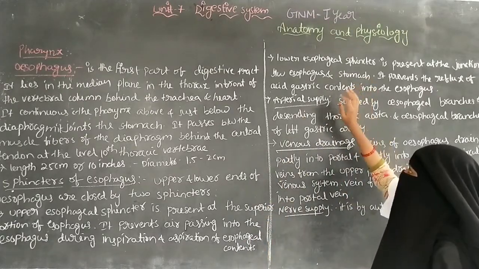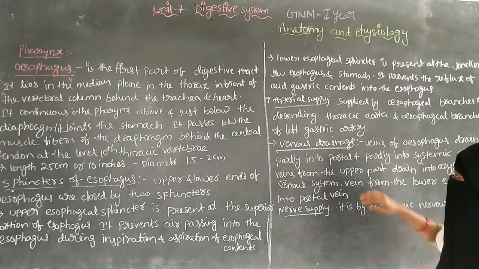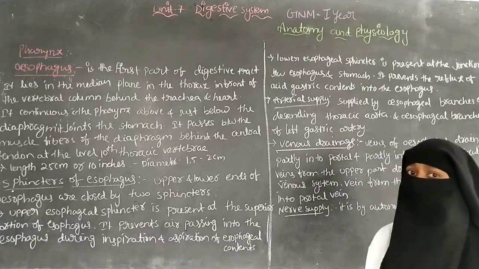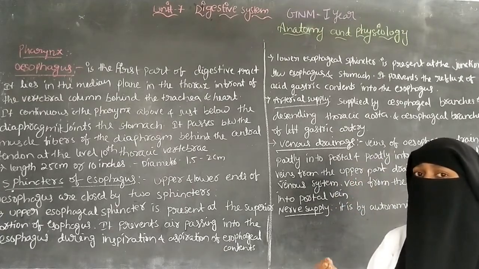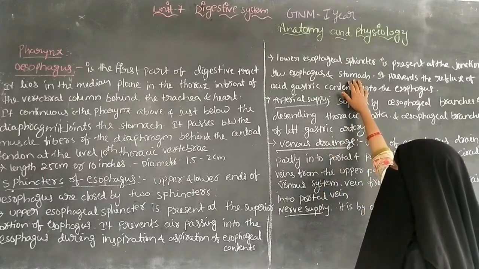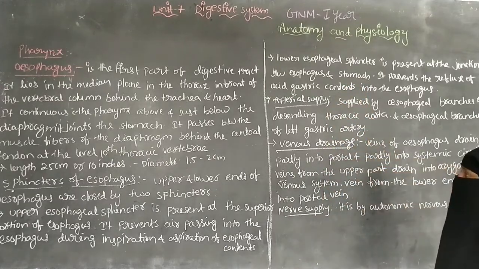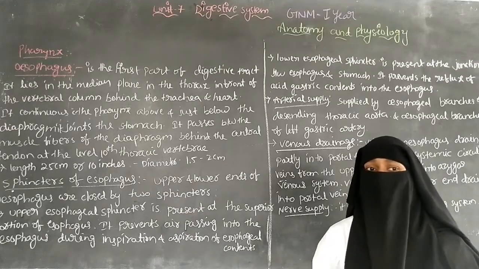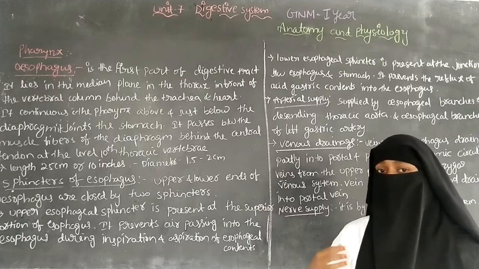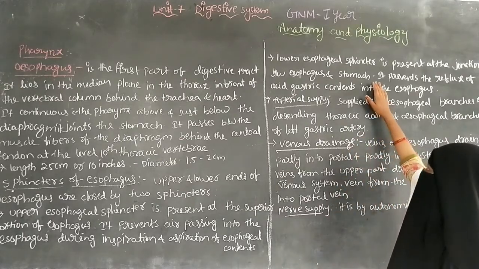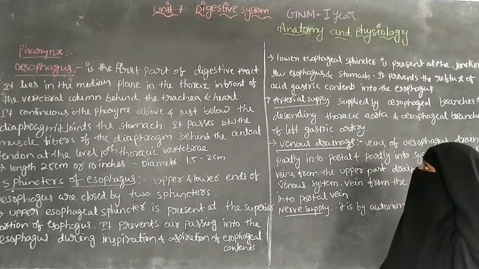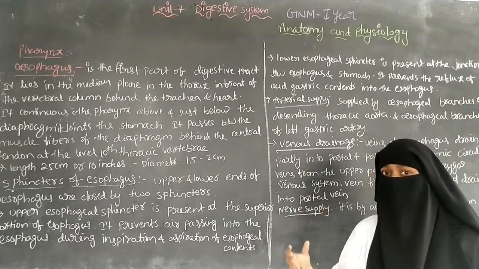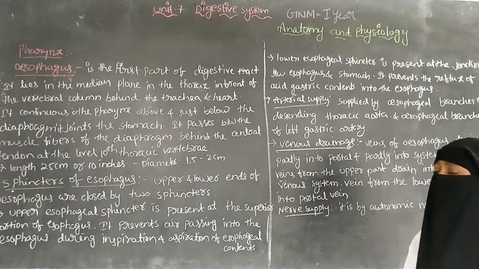The food is digested by the stomach secretions, and the digested food is held by the stomach. After the digestion, the food passes from the stomach to the duodenum. After the stomach, the duodenum is present, and the digested food enters into the duodenum.